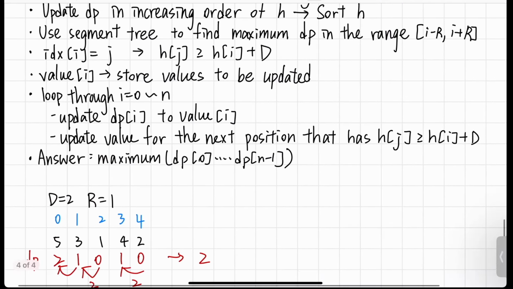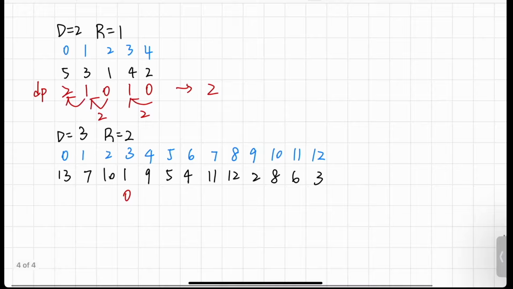When the code loops through these, and we reach this index, since this is index 3, I would store the value 6 for this, and I will update the value.